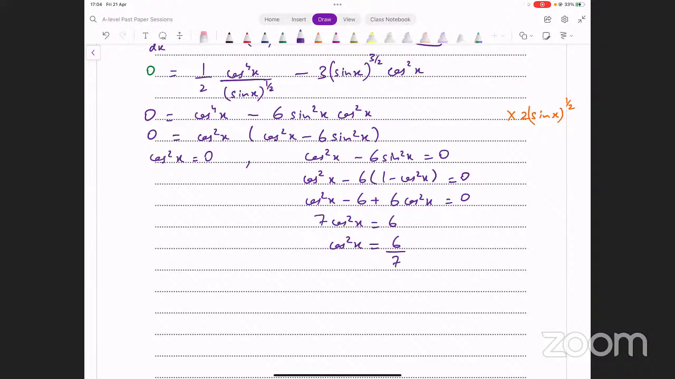ठीक है, ये दो हमारे पास cases आ गए. Cos square x either equals 0 or cos square x equals 6/7. Now we need to solve these equations. First case में देखें cos square x equals 0 से हमें क्या मिलेगा?